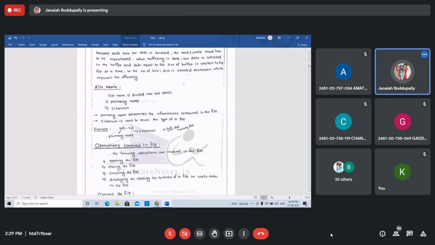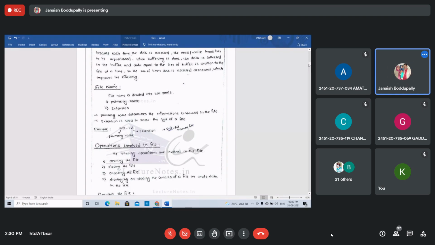Fact.c we have taken, factorial.c, the name of the file, a C program, and .c is the extension. See, the extension is to know the type of a file, which type of file. See this example, soft.txt. Soft is the primary name. TXT is the extension, that is a text file, right?